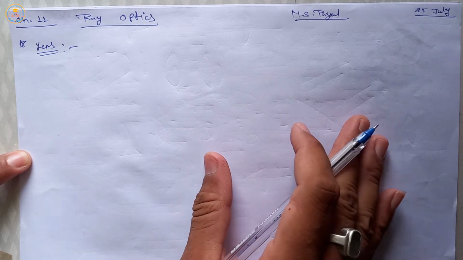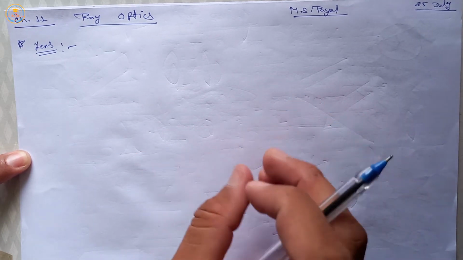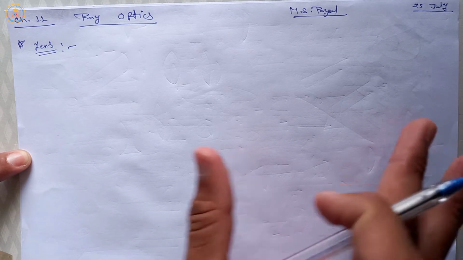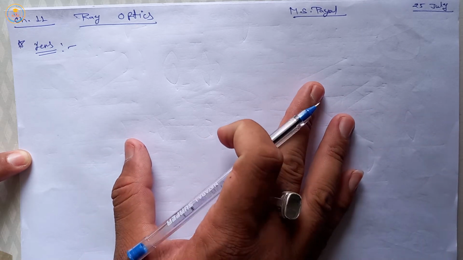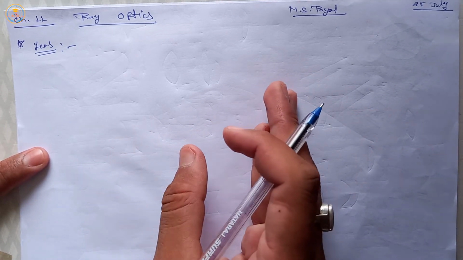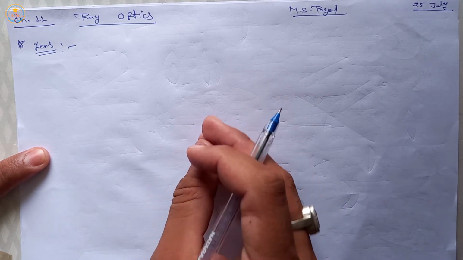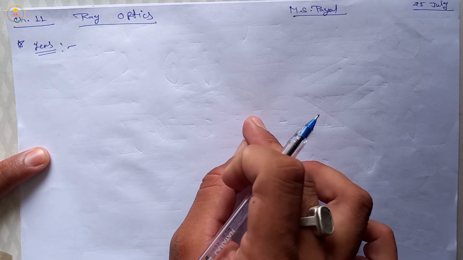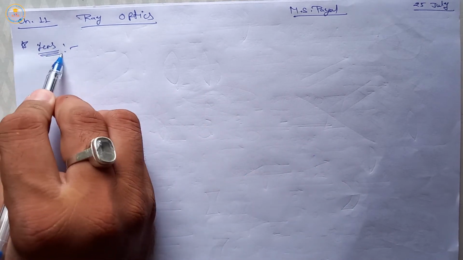What is lens? Lens is a homogeneous transparent medium which is made by two spherical surfaces or one spherical surface and other plane surface. This is called lens.